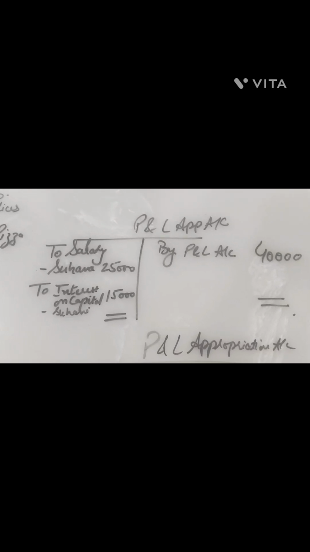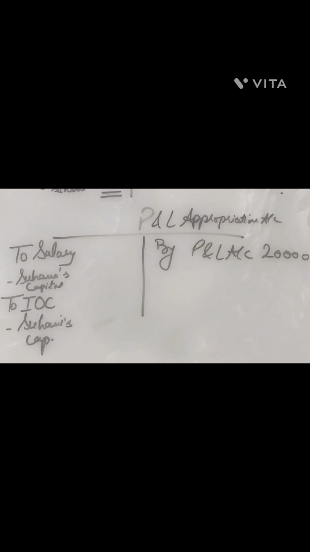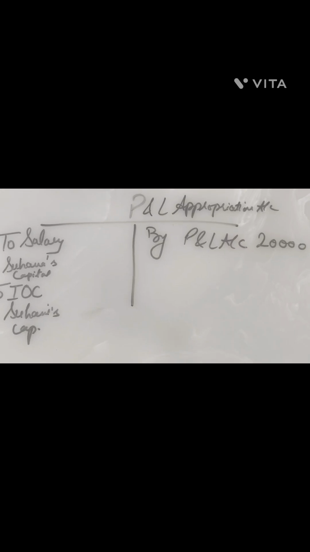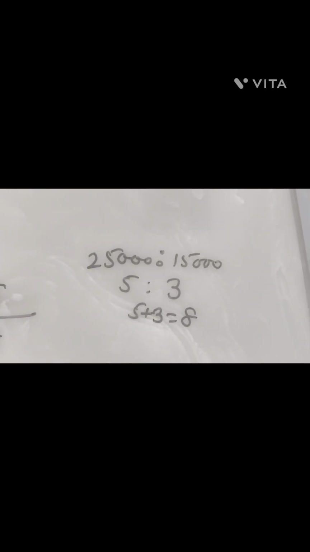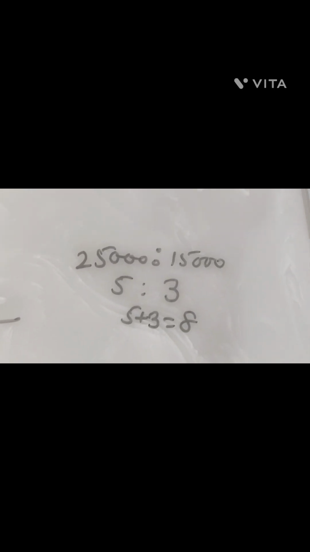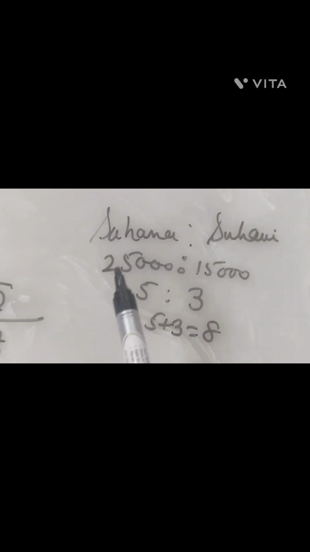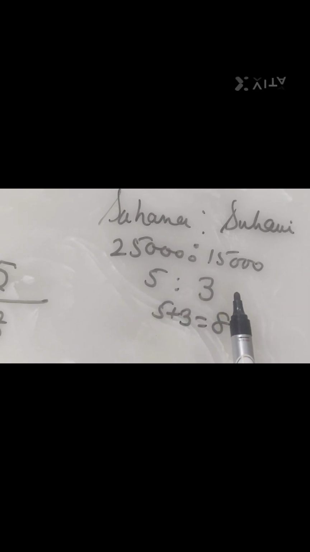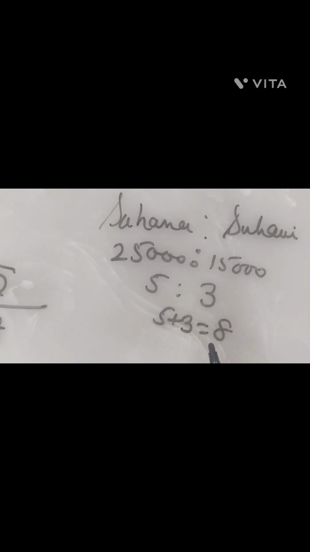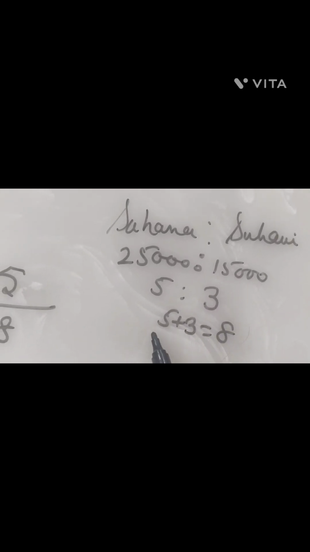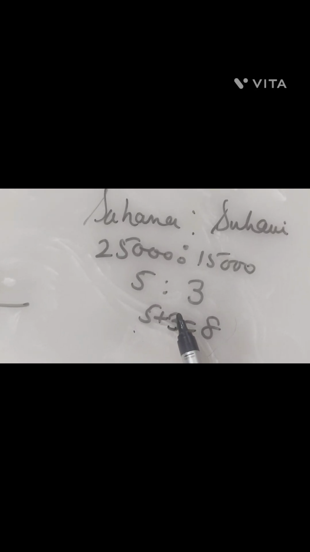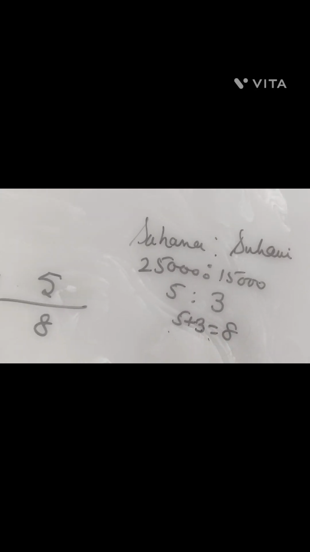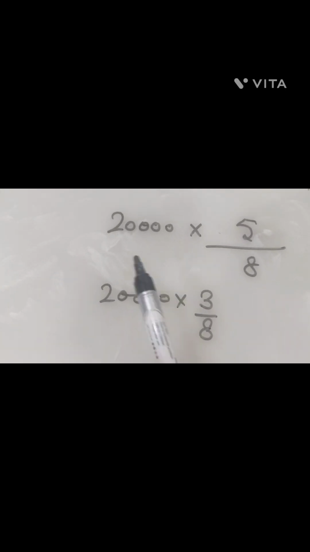As the claim is fixed but the profits are less, the ratio would be taken in their appropriation ratio, which was 25,000 is to 15,000. So what's the ratio for Suhana and Suhani? That is 5:3. If the total is 8, how much would Suhana receive? 5. And if the total is 8, how much would Suhani receive? 3. But here the profits were rupees 20,000.